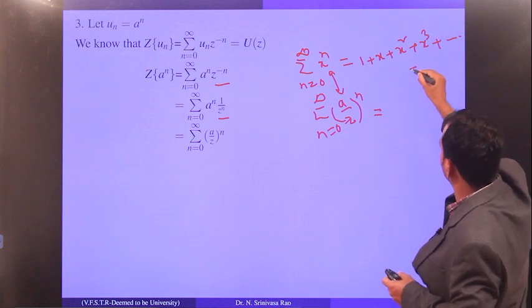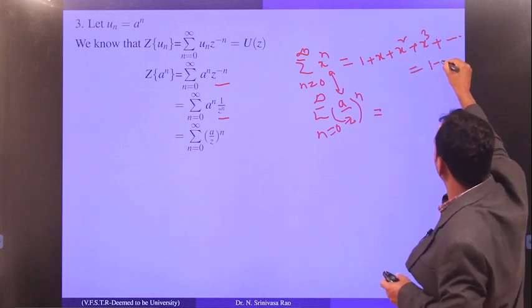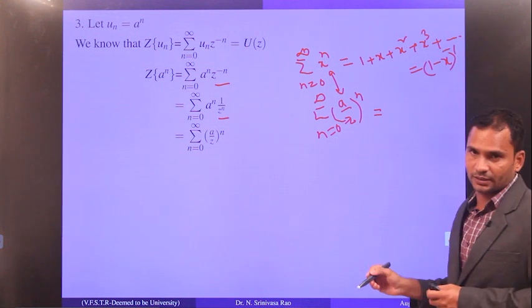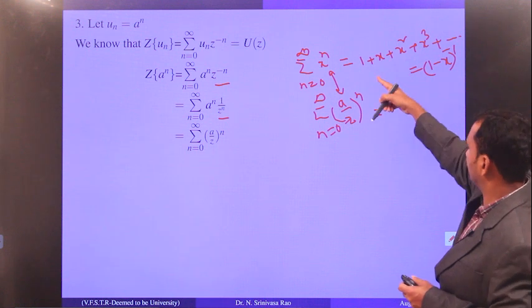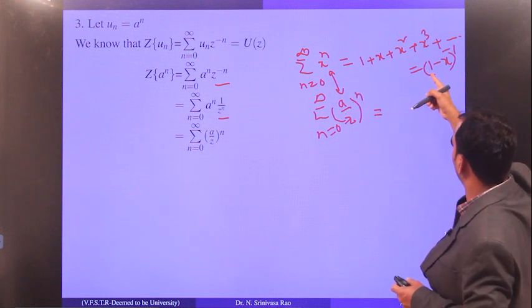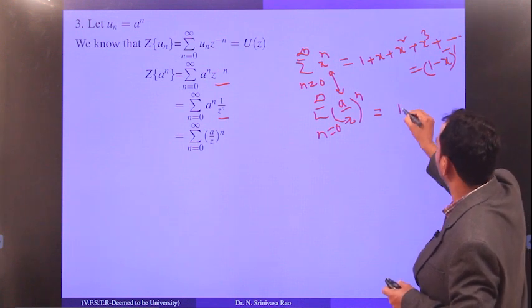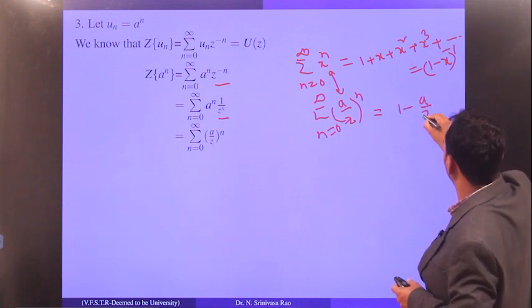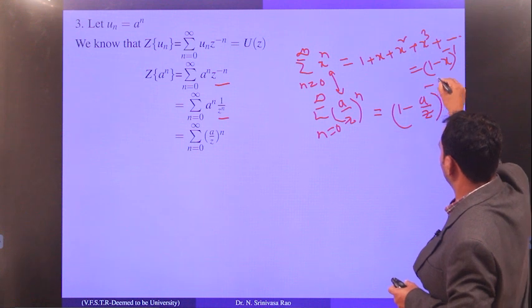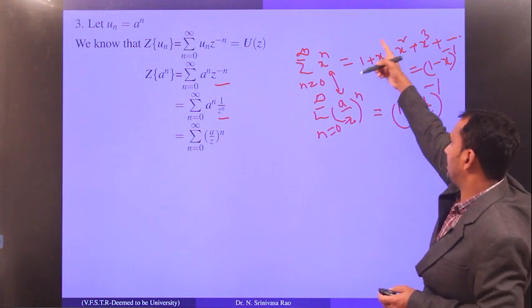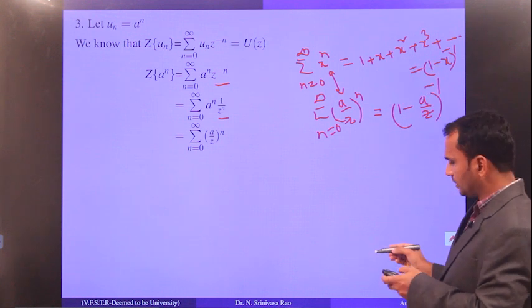So what is the formula for this? I have already told you in the previous slide: this sum gives 1 minus x whole power minus 1. Therefore this is 1 minus a by z whole power minus 1. Everybody should try to learn all the infinite series formulas.